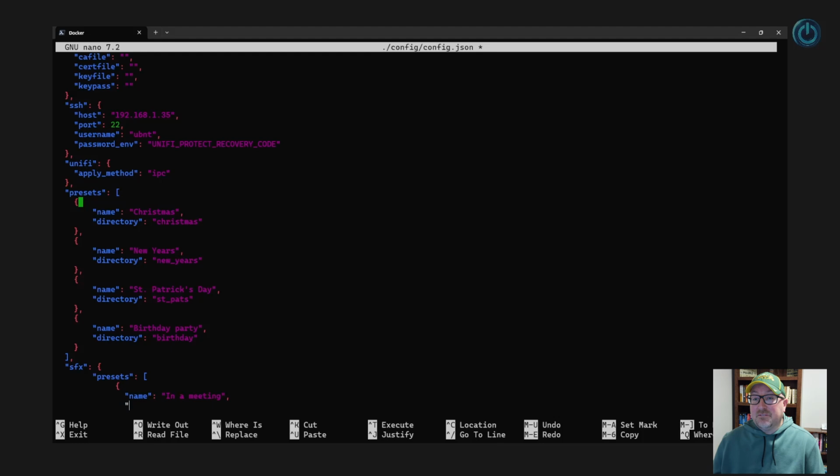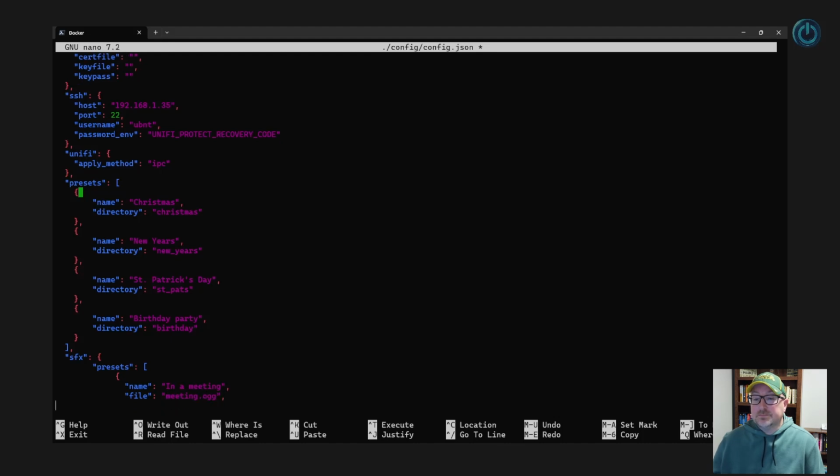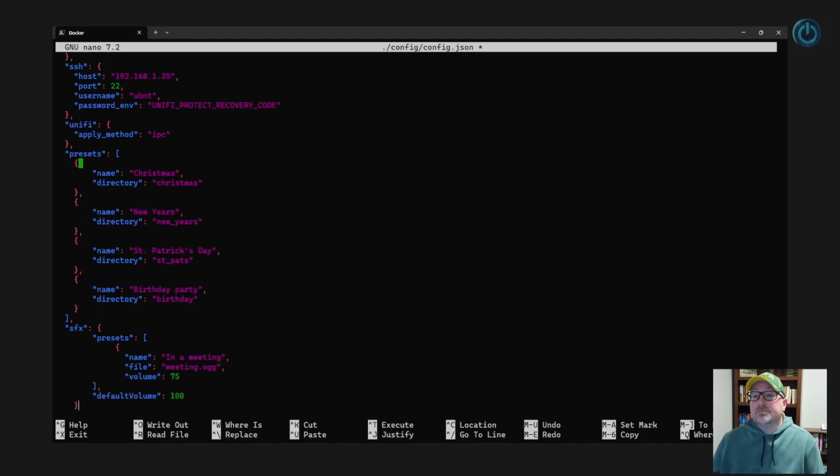And then we'll add file, and we support OGG and WAV files. And we'll just use meeting.ogg. And then we'll set a volume of 75. If volume isn't set, it uses the default volume.